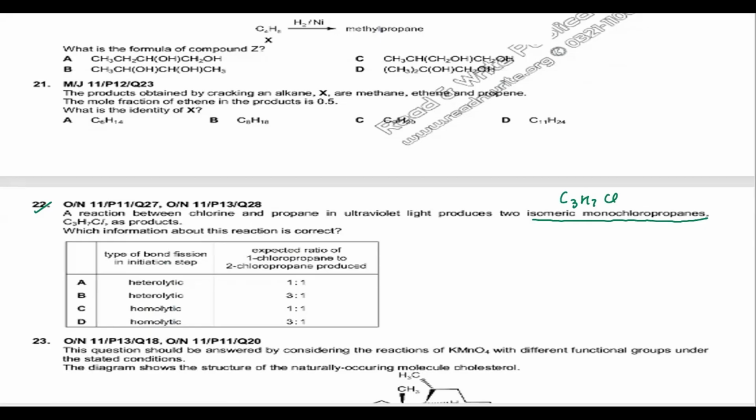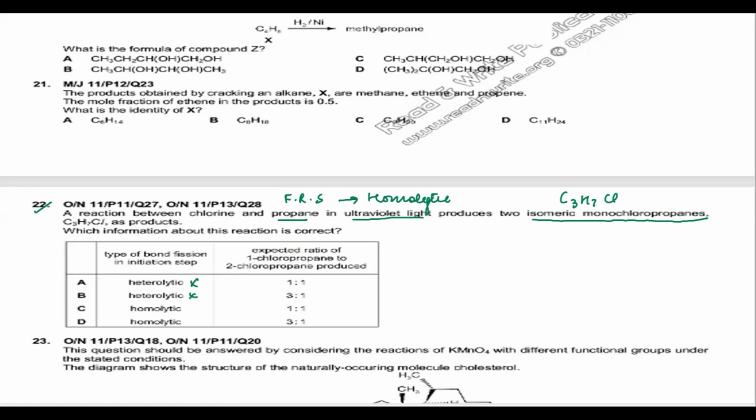Heterolytic reaction will not occur, because in the presence of ultraviolet rays you're reacting propane with chlorine, so it's going to be a free radical substitution reaction. And whenever free radicals are formed, they are formed by homolytic fission. Okay? So that means the heterolytic answer is going to be wrong. Now let's look at the reaction.